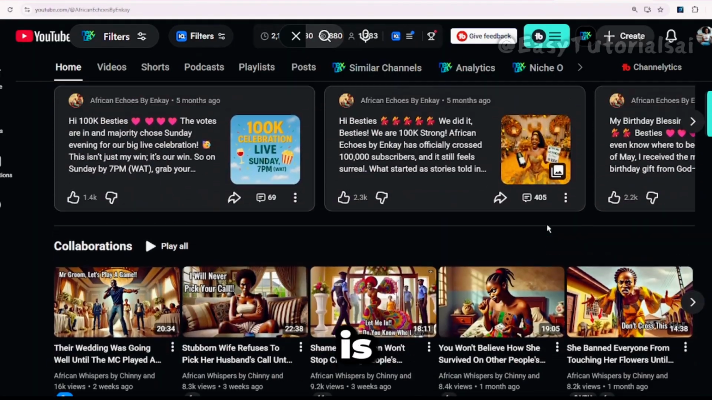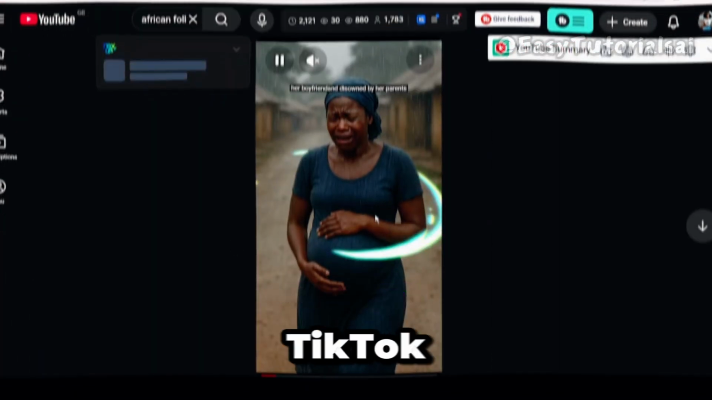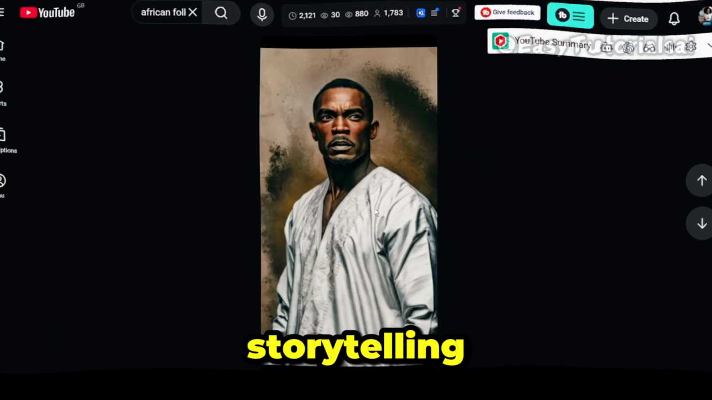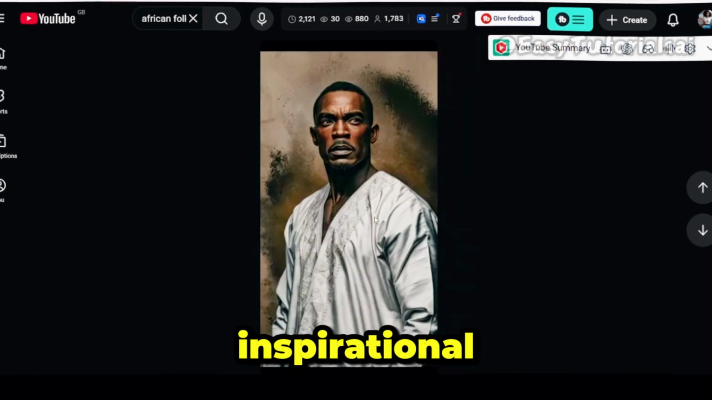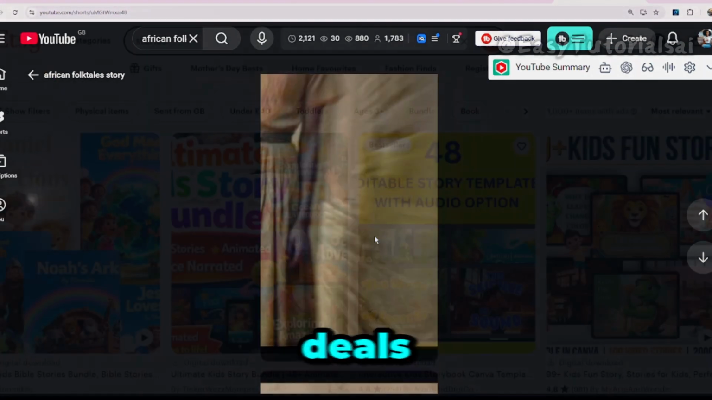And once your channel is monetized, YouTube pays you through ads. Second, you can turn each story into short clips for TikTok, Instagram Reels, and YouTube Shorts. Short storytelling content performs very well, especially cultural and inspirational stories. More views means more creator fund earnings and brand deals.